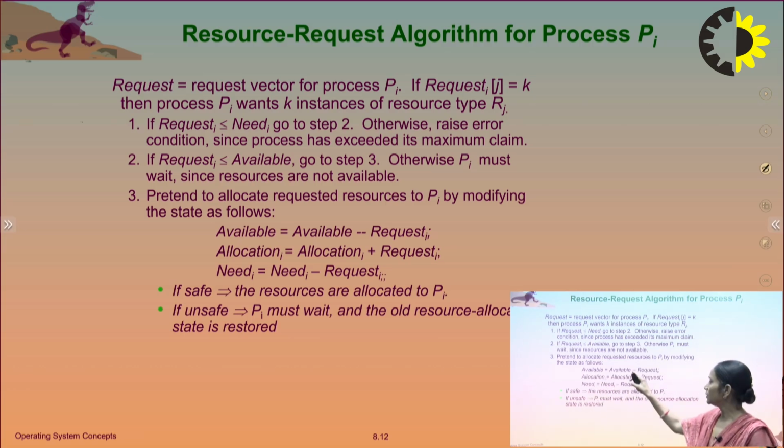These are the formulas. With the help of this, we can create the safe state or safe sequence. Available is equal to Available minus Request, Allocation is equal to Allocation plus Request, Need is equal to Need minus Request. If safe, then the resources are allocated to Pi. If unsafe, then Pi must wait and the old resource allocation state is restored.